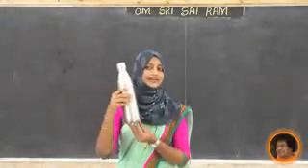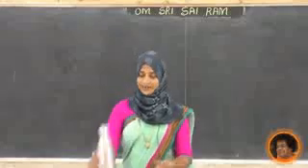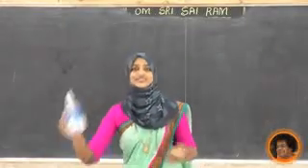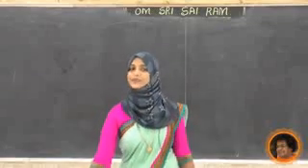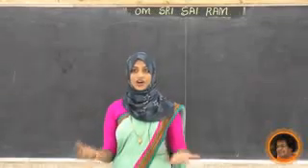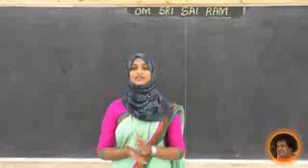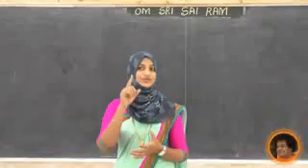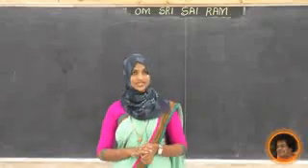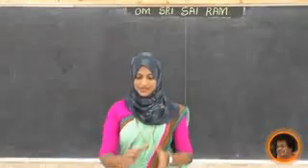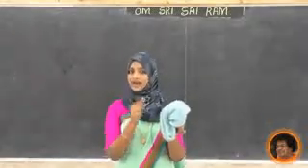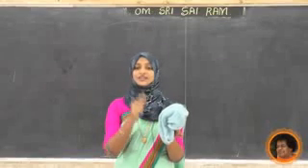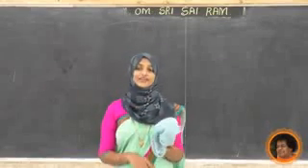It is made by steel. What about this? This is made by plastic. Any other example? Dustbin, chalk piece, bench, all those things. It is made by what? You have to write down. Now tell me student, if you are going to take this cloth, it is made by fabrics. Now tell me what is fabrics?